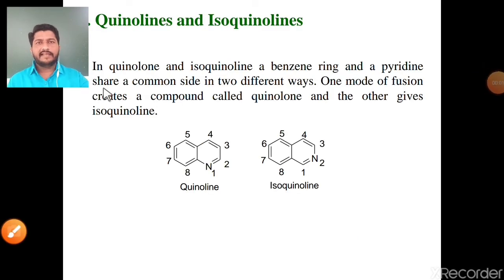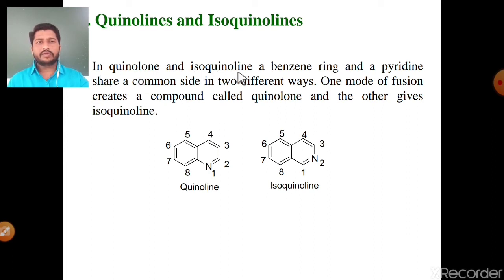And the last one is IUPAC nomenclature of quinolines and isoquinolines. Quinolines and isoquinolines are heterocyclic compounds. What is meant by a heterocyclic compound? Cyclic compounds in which at least one carbon is replaced by a heteroatom like nitrogen, oxygen or sulfur are called heterocyclic compounds. And these are heterocyclic compounds, first quinoline and isoquinoline. Then what exactly are quinoline and isoquinoline?